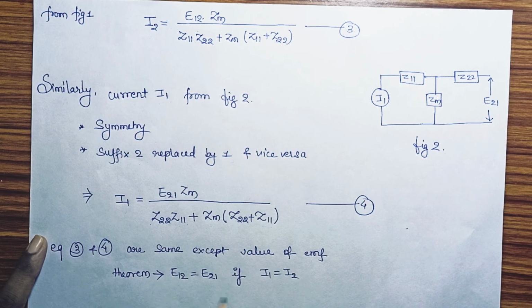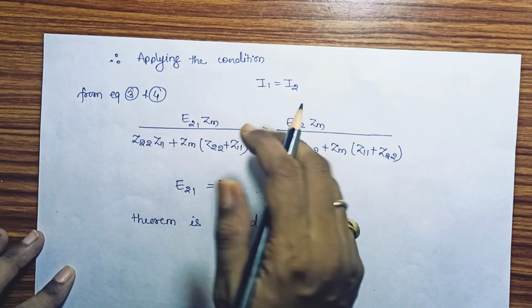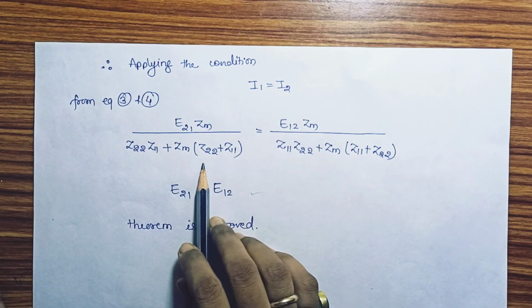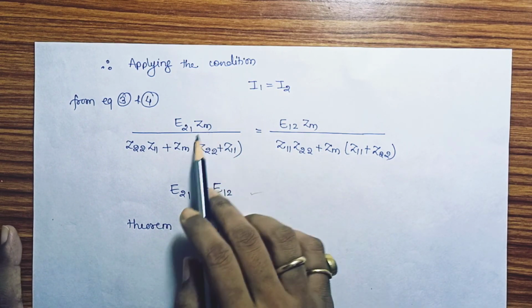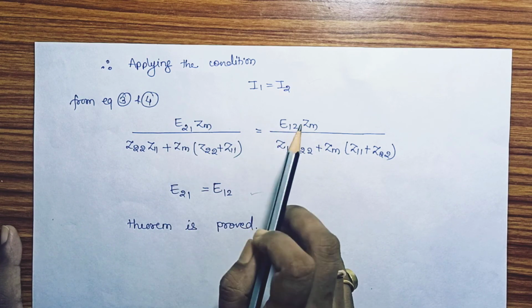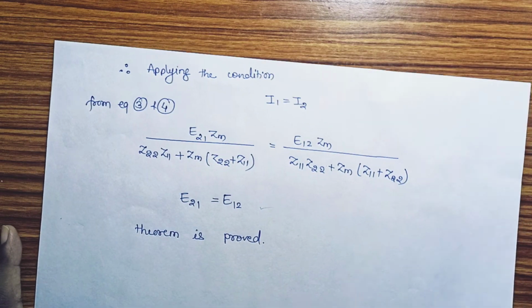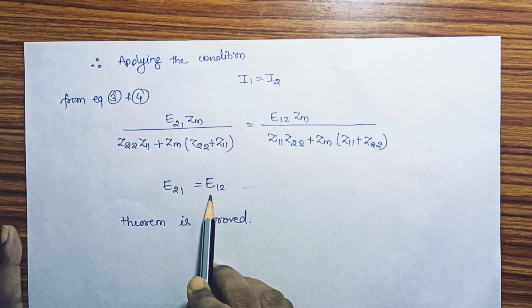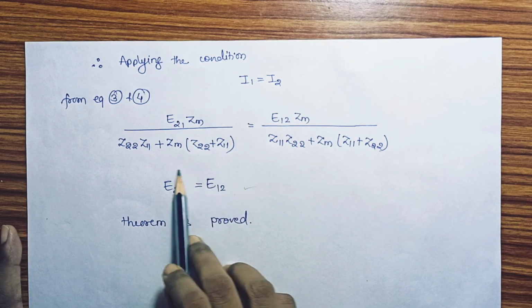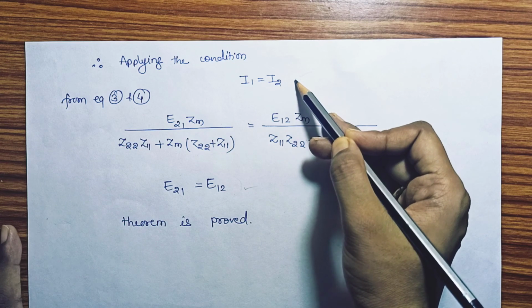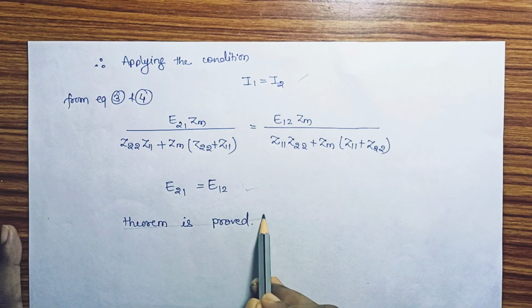Now to prove this reciprocity theorem, if I1 is equal to I2 and we get both EMFs equal, then the reciprocity theorem is proved. Applying the condition I1 equal to I2, both the terms are similar except the EMF. So these cancel out and only E21 equal to E12 is left. So these EMFs are equal if we take the currents equal. So our reciprocity theorem is proved.